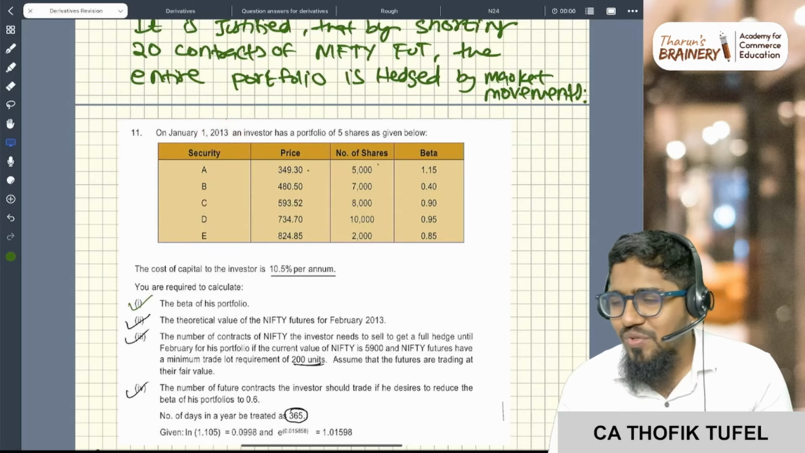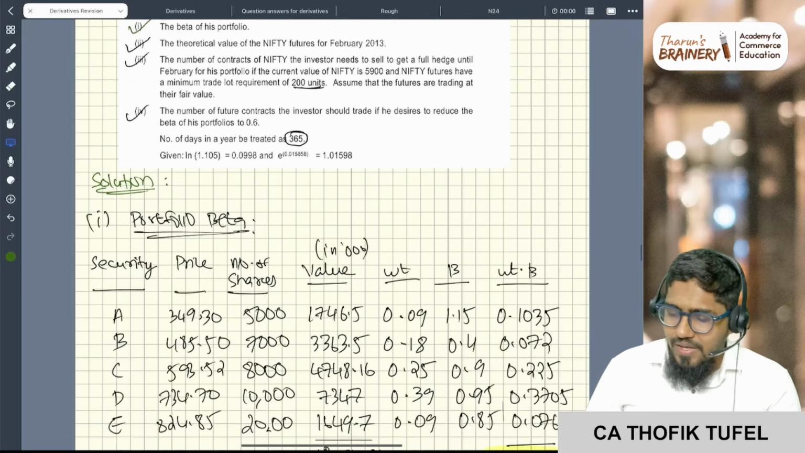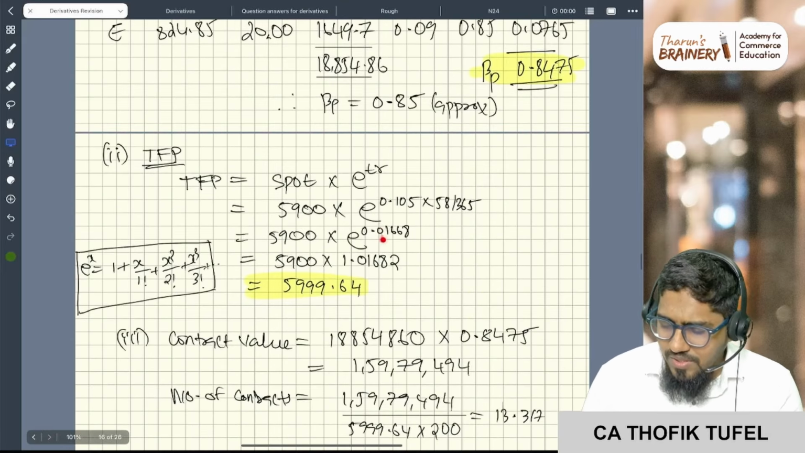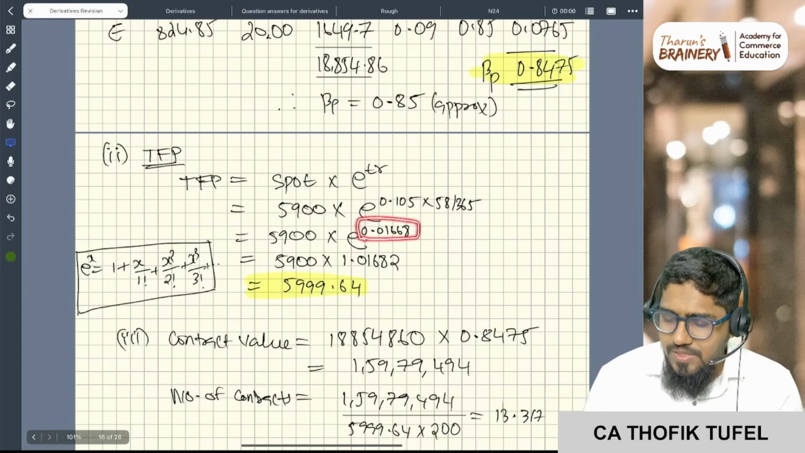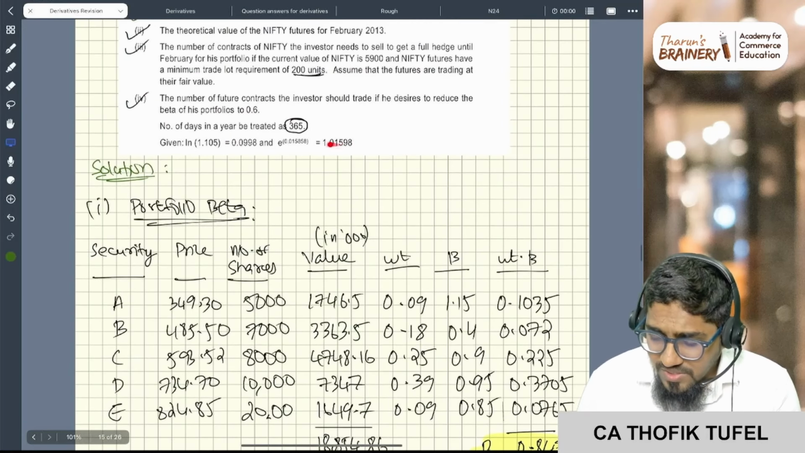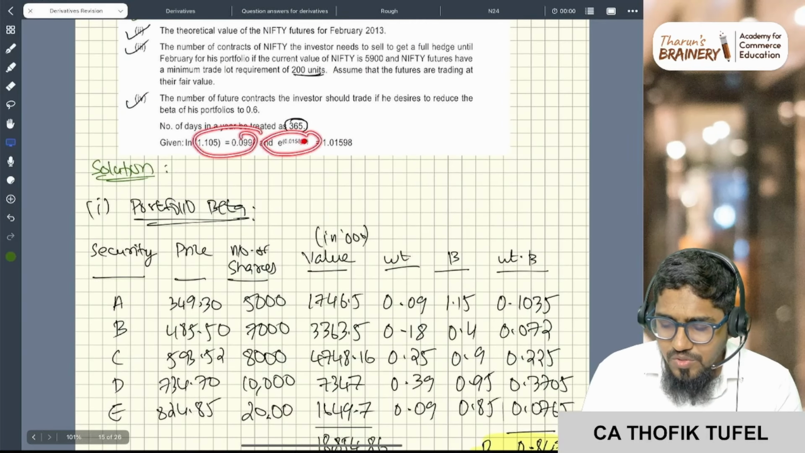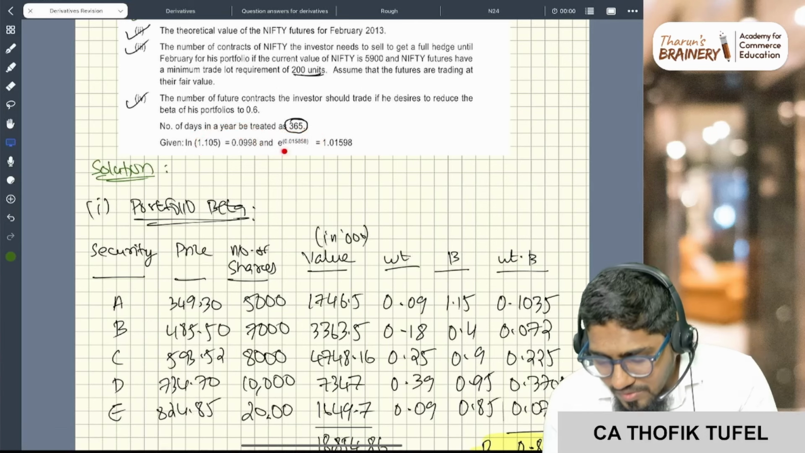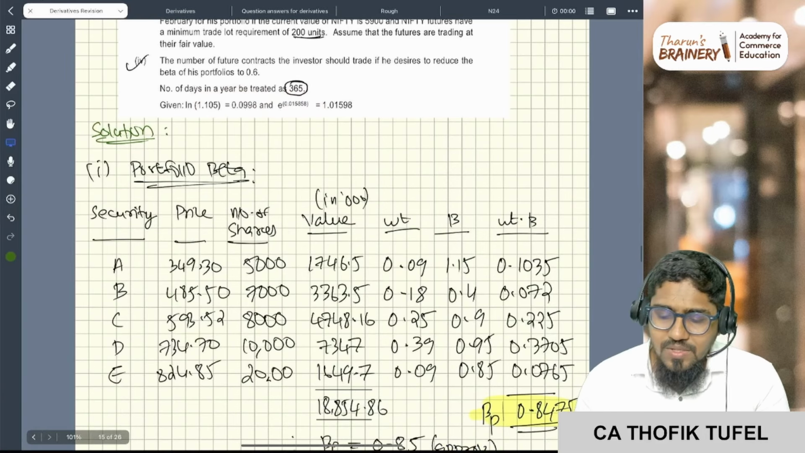This much depth and all we should not go. I'm just giving you an idea. So you see here, 0.01668. But sir, here 0.01668 is not given, sir. Okay, 0.01668 is not given. Only 0.0158 is given, sir.